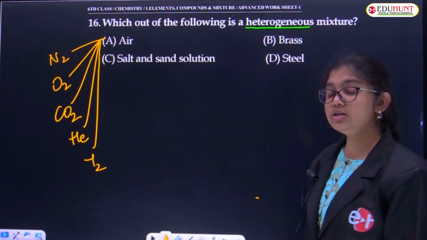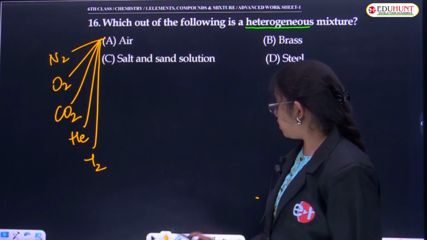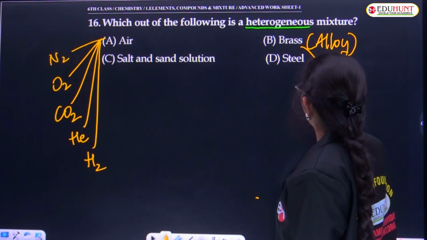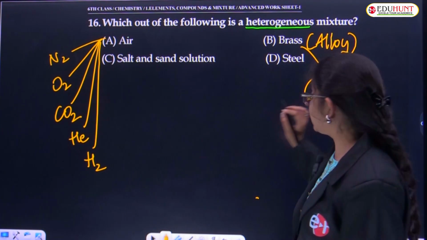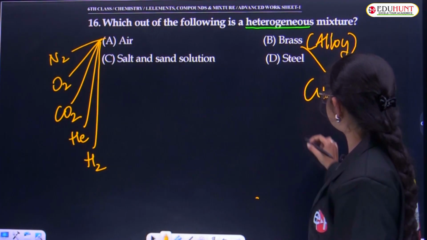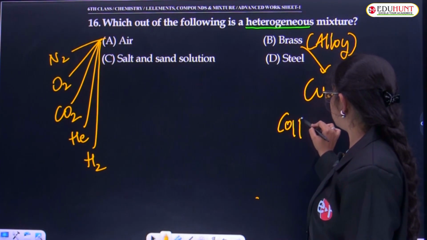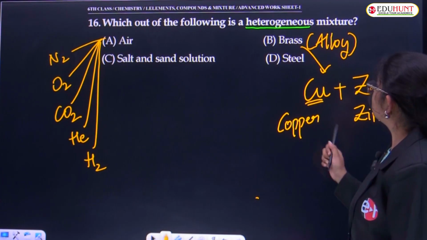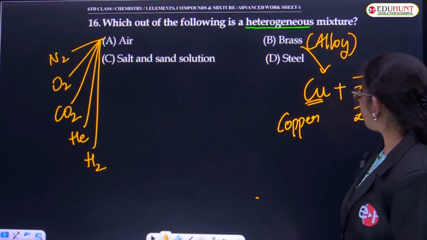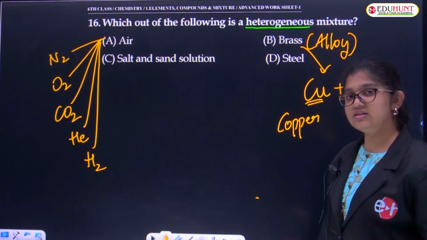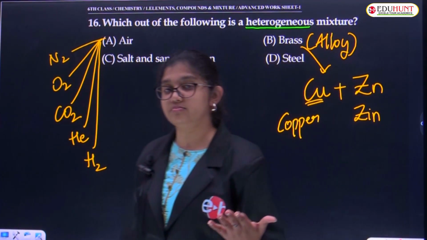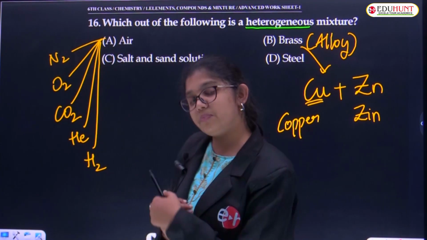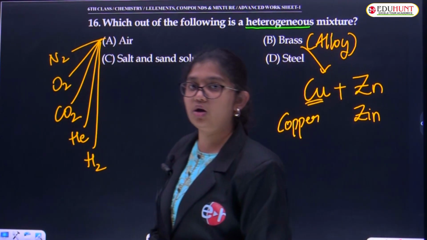So brass. Children, brass is an alloy. You know what is alloy? Brass is an alloy, which means it is a mixture of copper plus zinc. Cu stands for copper, from the Latin word cuprum, okay. Zinc. So brass is an alloy and it is a mixture of copper and zinc. If you see that brass is an alloy, which means it is uniformly mixed. There is no differentiation between this is copper and this is zinc. So brass is also coming under homogeneous mixture but not heterogeneous mixture.